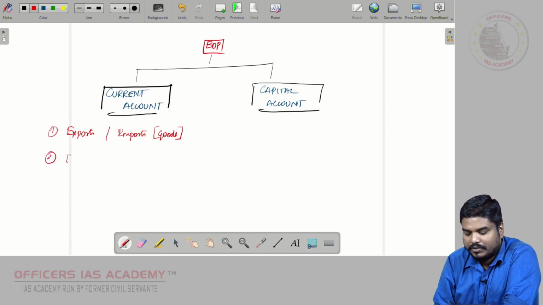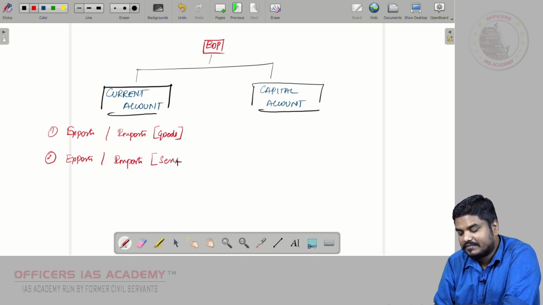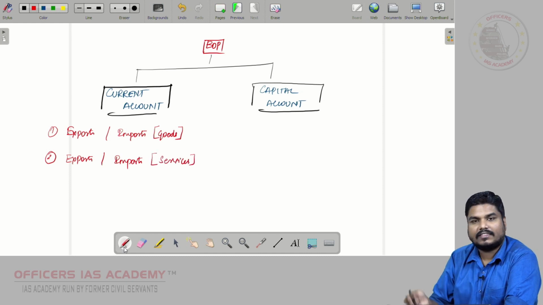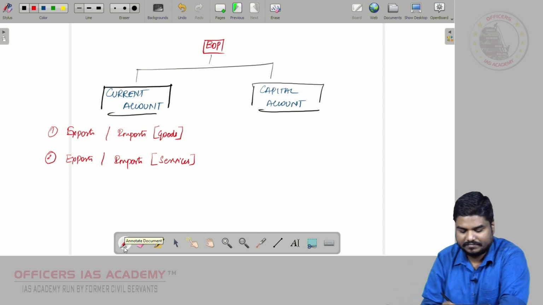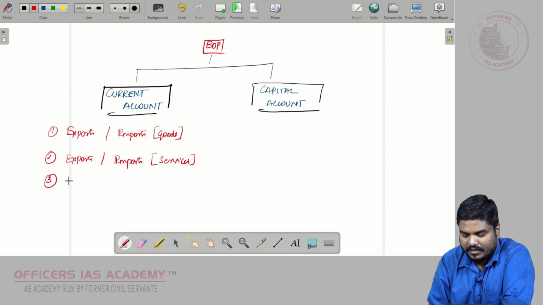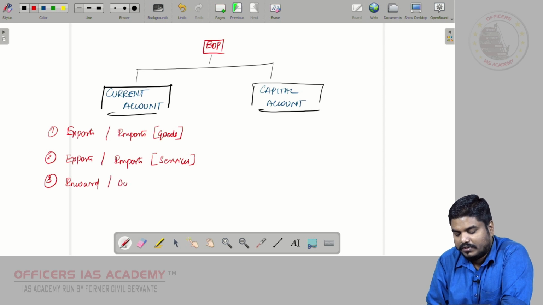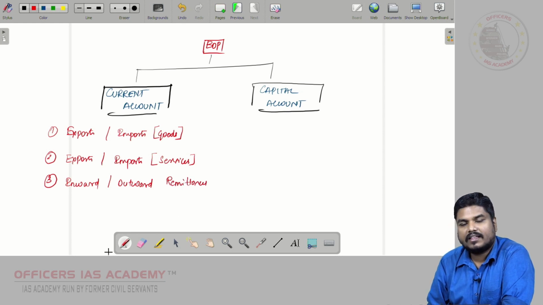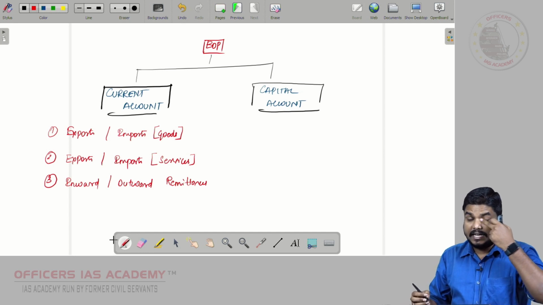Your exports and imports of services, that also comes under current account. Your inward and outward remittances, that also comes under current account.